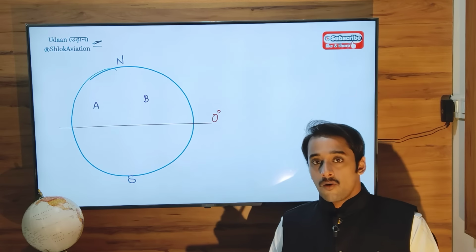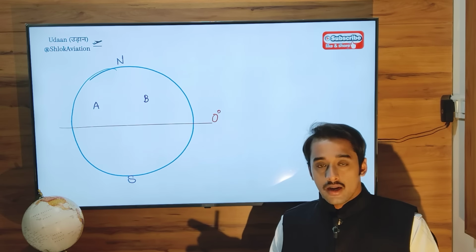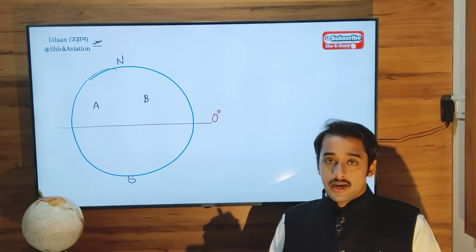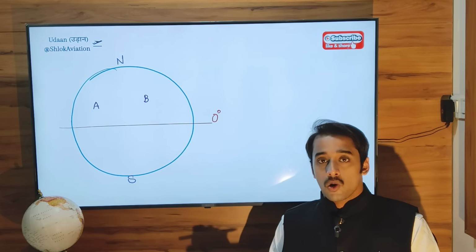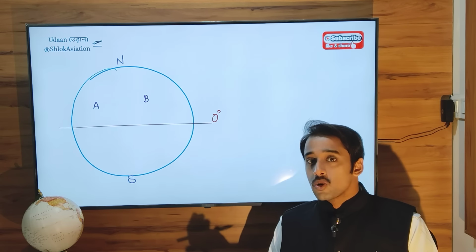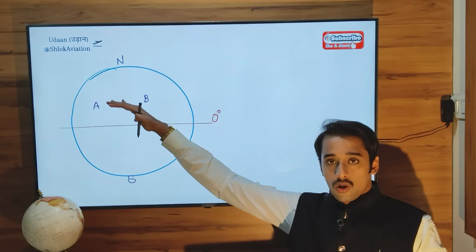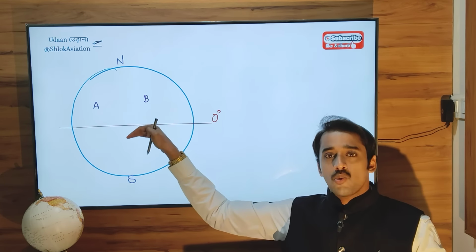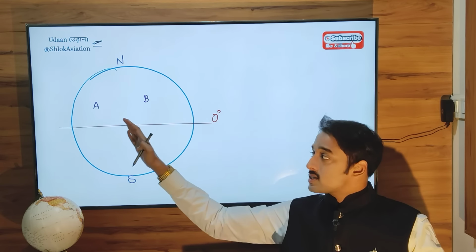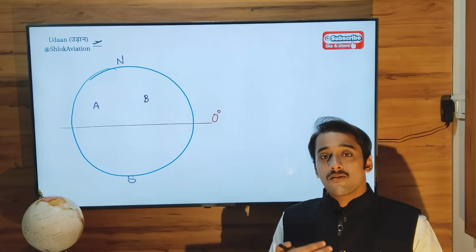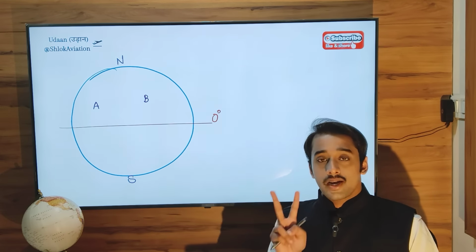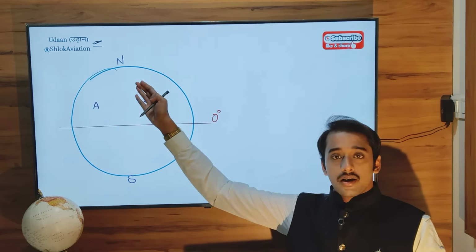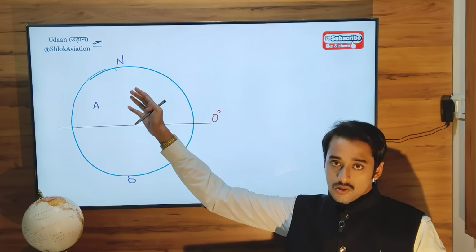And due to the shape of the earth, which is bulging at the equator but compressed at the poles, it is very beneficial to follow a route which passes through the nearest pole compared to a route which passes along the equatorial plane, because in the equatorial region we will have to cover a longer distance between two longitudes compared to the same distance at the polar regions or somewhere at top latitudes, right?